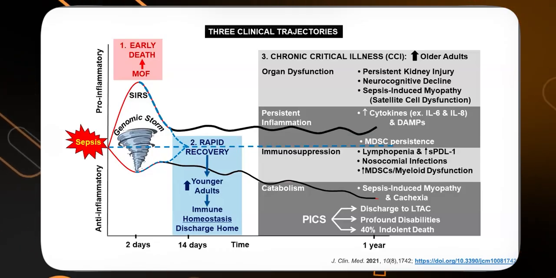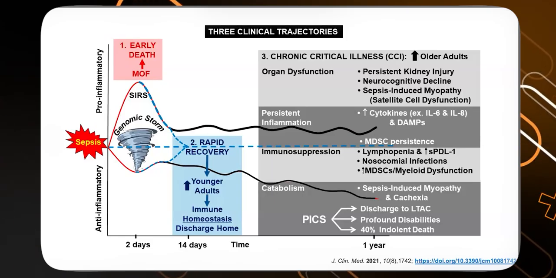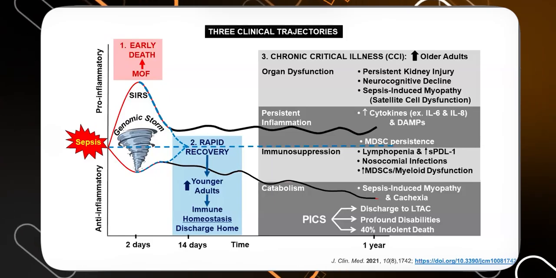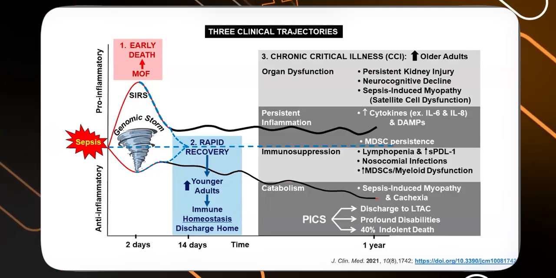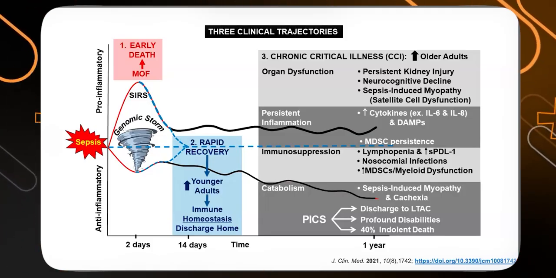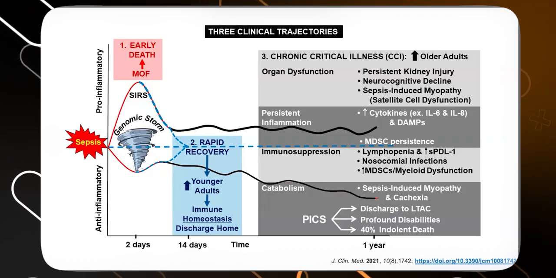So these are the four spectrums of this persistent inflammation. Number one is chronic critical illness, where they have a persistent organ dysfunction. There are certain patients who develop persistent inflammation, so the persistent cytokine storm and the multi-organ dysfunction state persists.